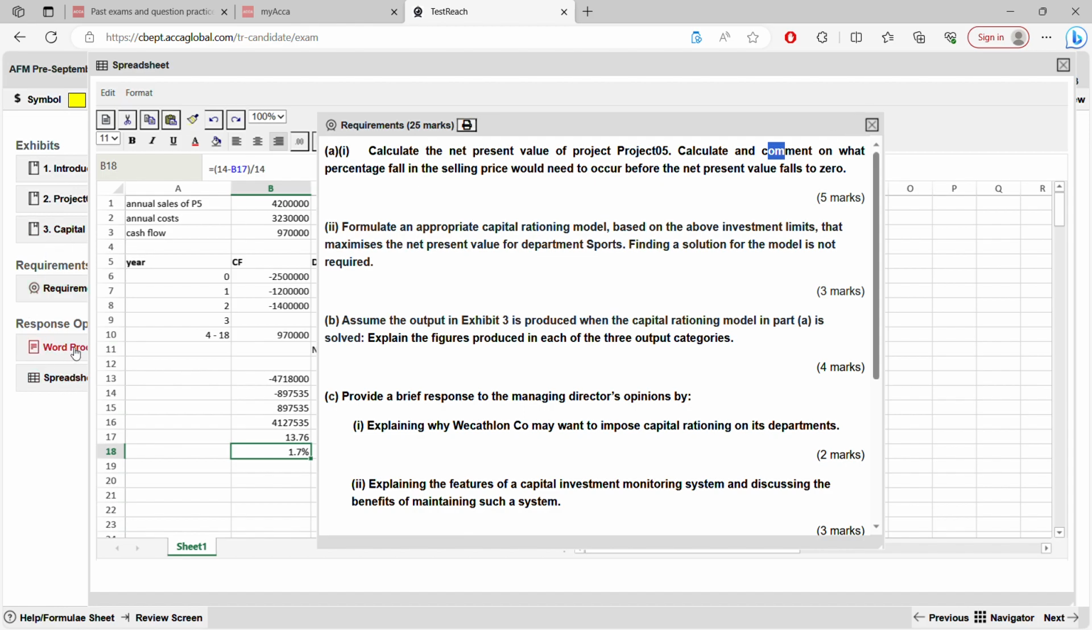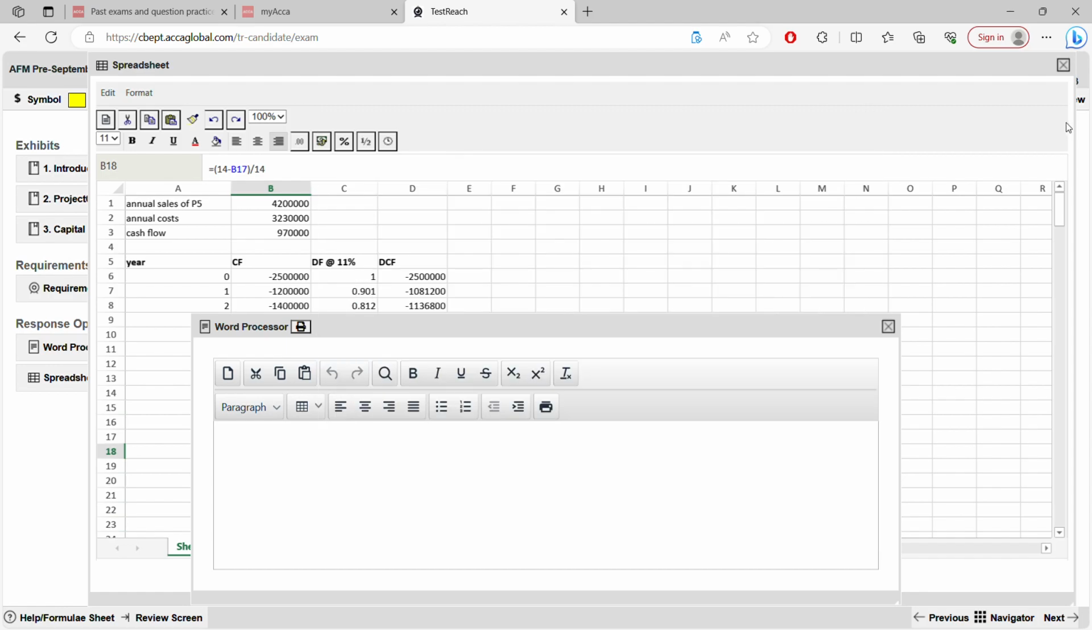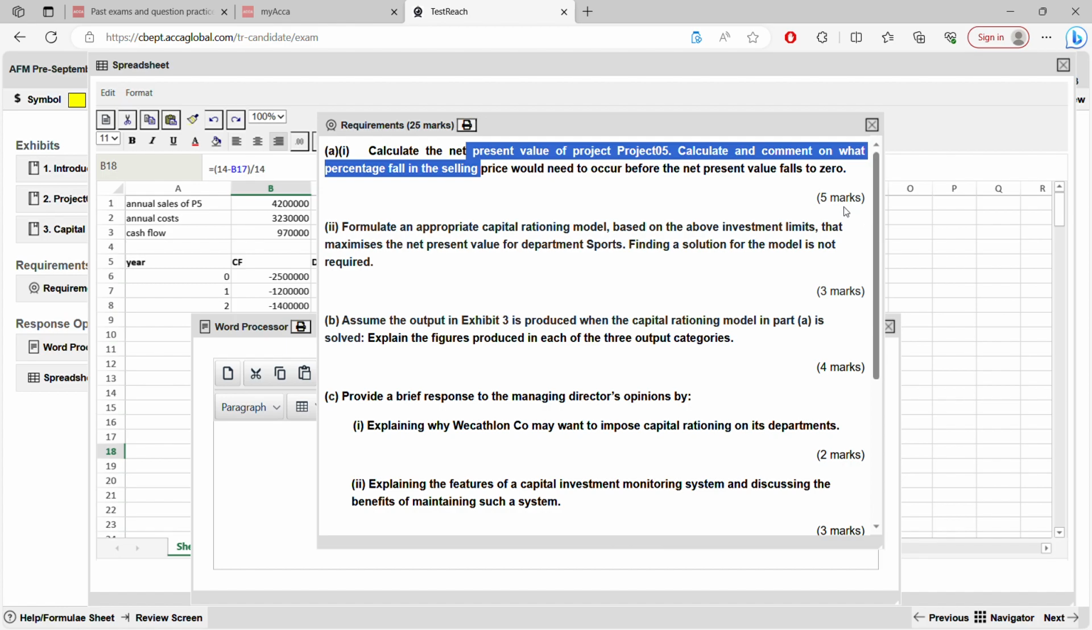So you can write here in word processor, you can comment. You have to label it A, first one, and then you can write: project 505 is very sensitive to the changes in the selling price. That means a small fall in the selling price would reduce the net present value to nil or negative, and the project might not be worthwhile. This you have to write. Now first part is over. So our requirement, this part is over. A lot of work is there just for 5 marks, but you need to be very fast. You have to calculate net present value, then calculate the percentage fall, then comment on that.